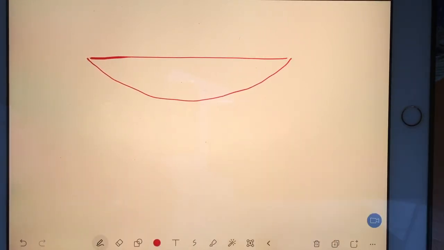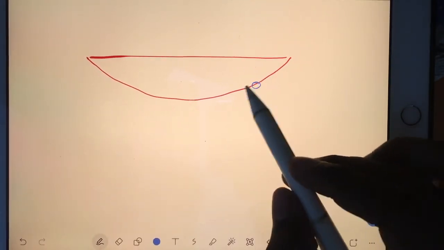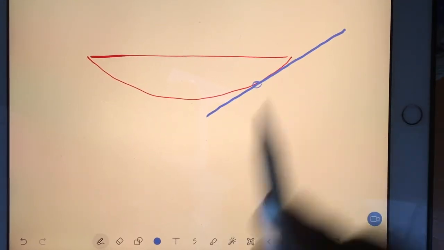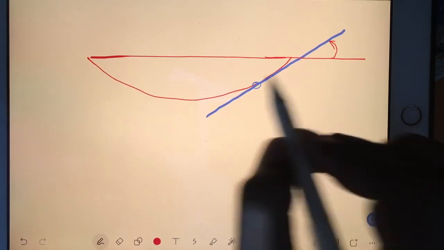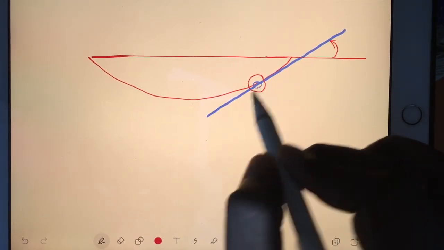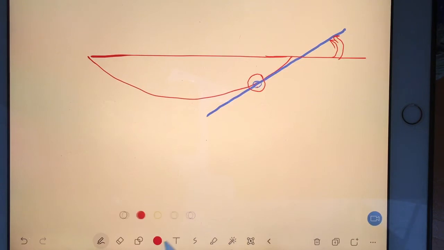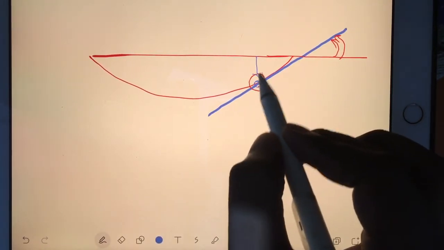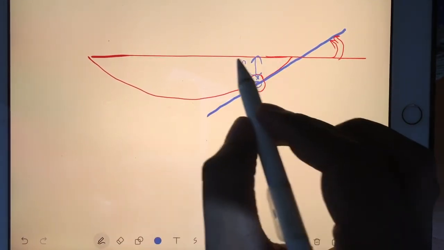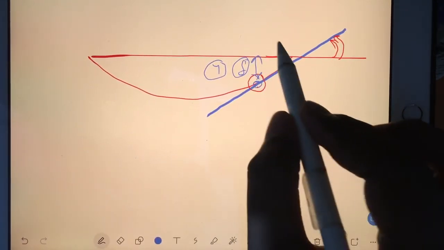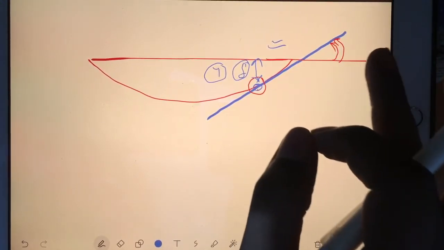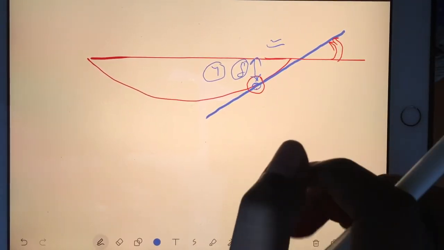My main focus is that any beam will deflect under loading. So at any point, how will you find out slope? From the horizontal, whatever is the angle. If you are interested in finding the slope at this point, draw the tangent and find the angle. Next, at the same point we can ask you to find the deflection, delta, or you can change the symbol to y. For this we have a very easy method.